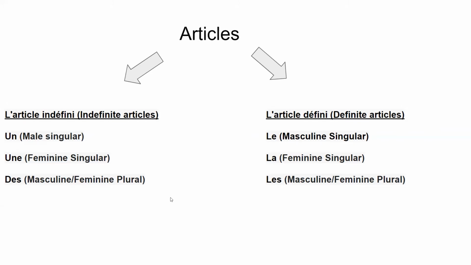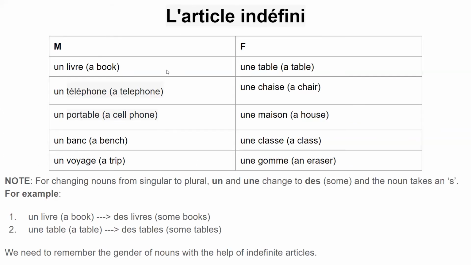Let's understand each of these in detail. As discussed, indefinite articles are of three kinds: un, une, and des. Un is used before masculine singular nouns, examples of which you would find on the left hand side of this table.